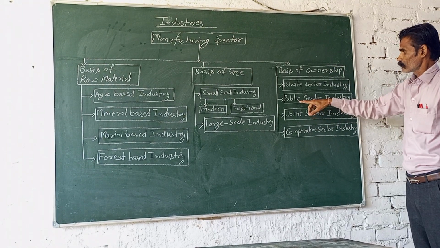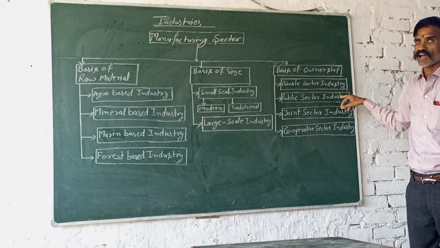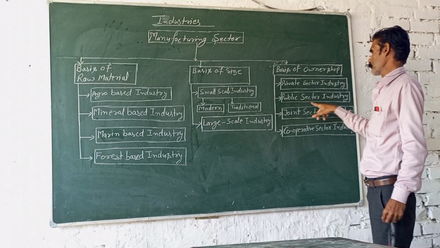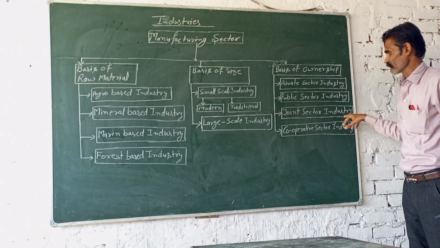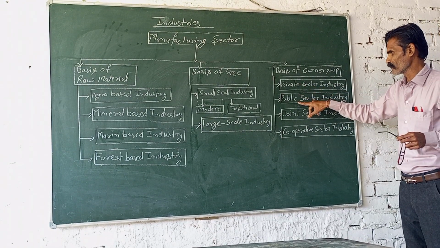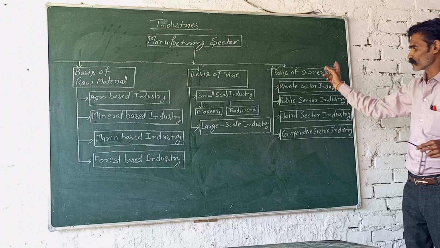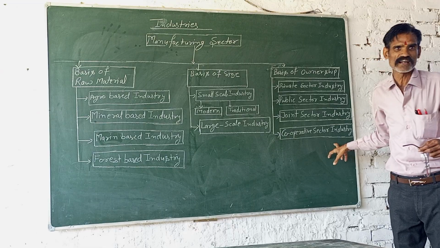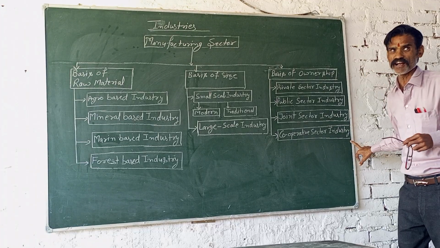If any industry is owned by the government, that means it is related to the public sector industry. If any industry is owned collectively by the private and the public sector, that means it is related to the joint sector industries. And if the ownership of any industry is by a group of 10 to 20 members, that means it is related to the cooperative society.